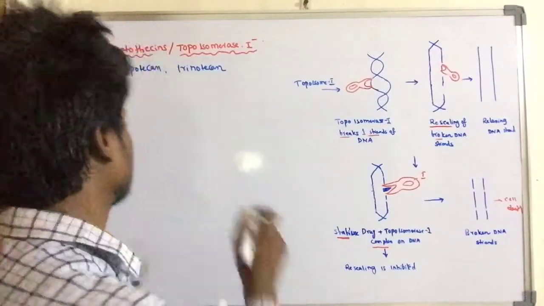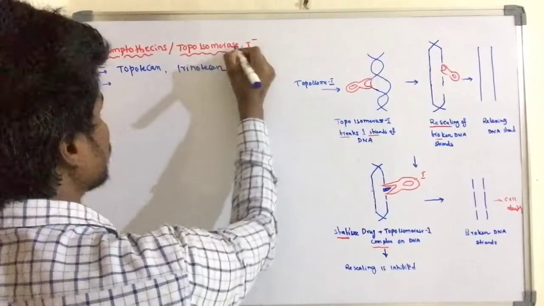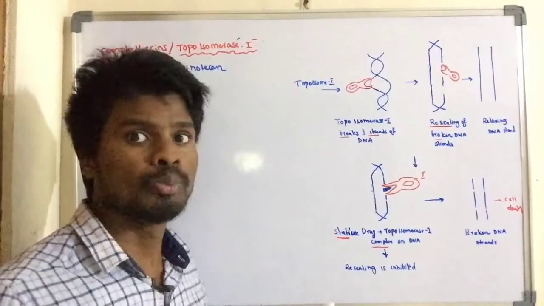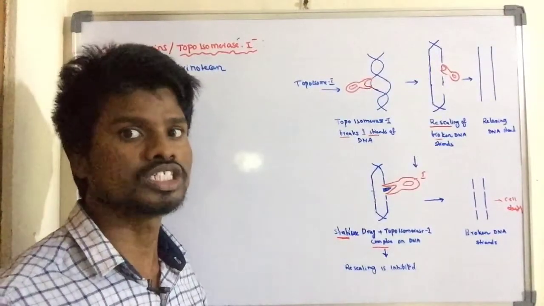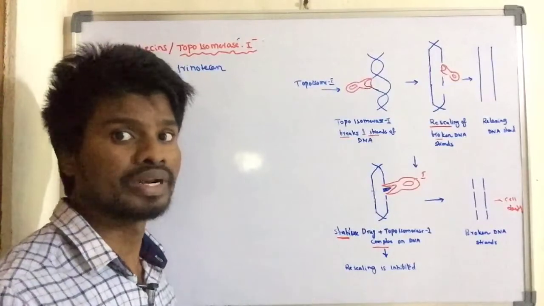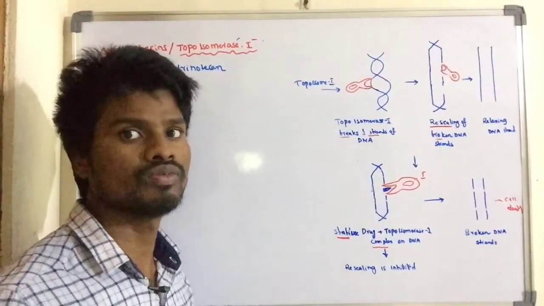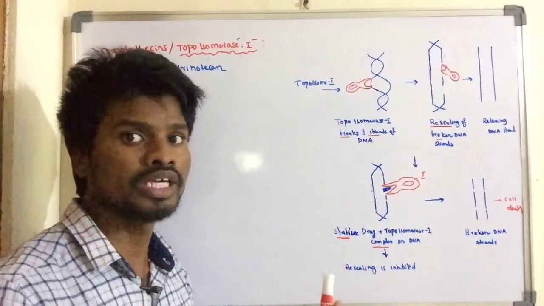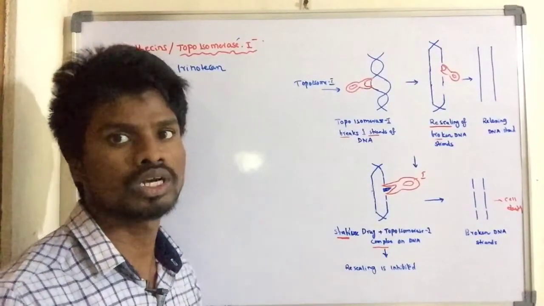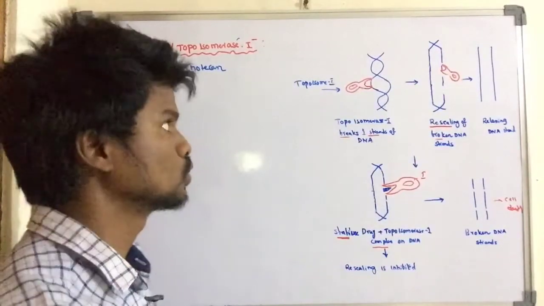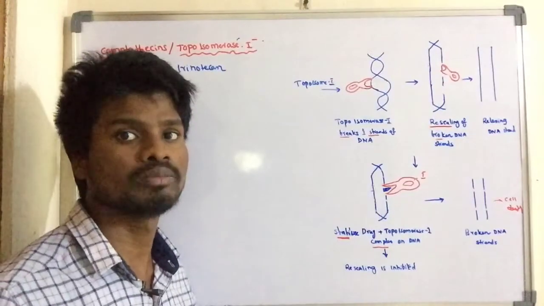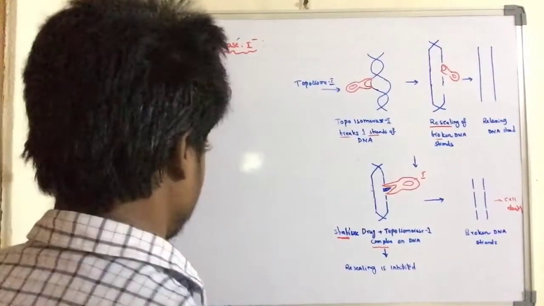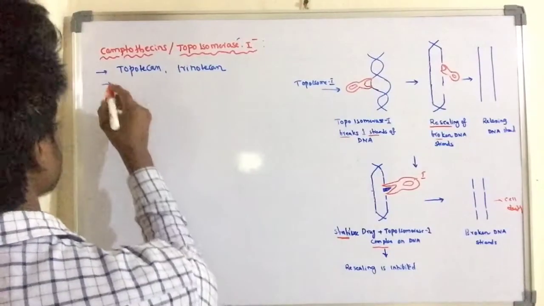Okay, so what is topoisomerase? Topoisomerase is an enzyme which is responsible for the breaking and resealing of DNA. It breaks and reseals only one strand of the DNA. So we will see what the mechanism of action of the camptothecins is.